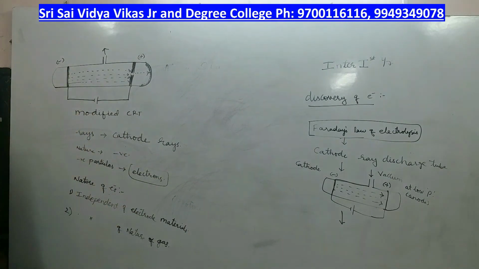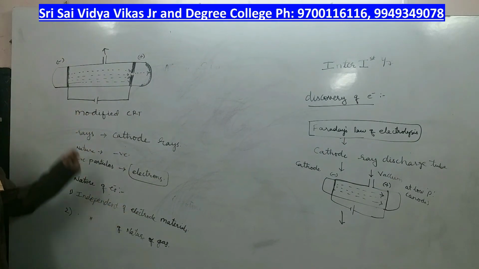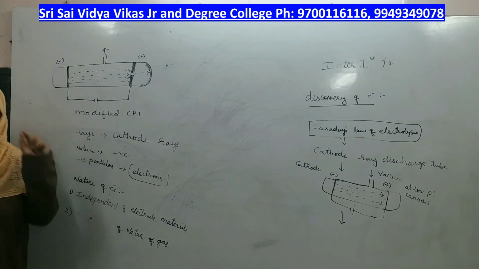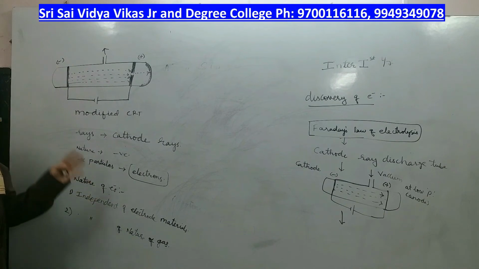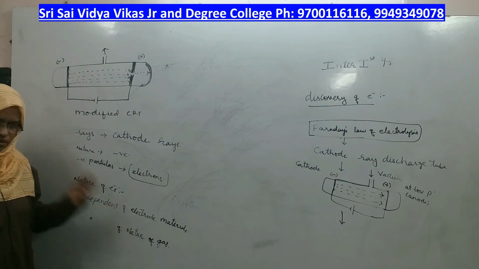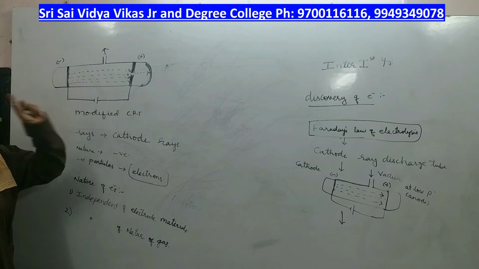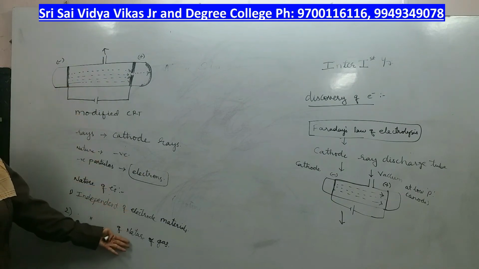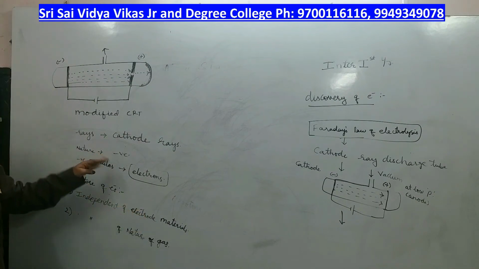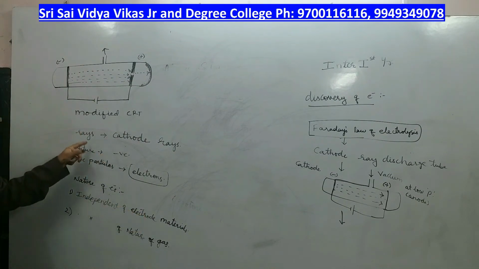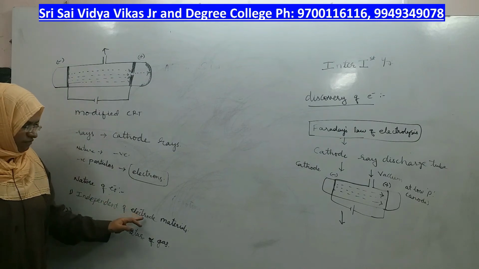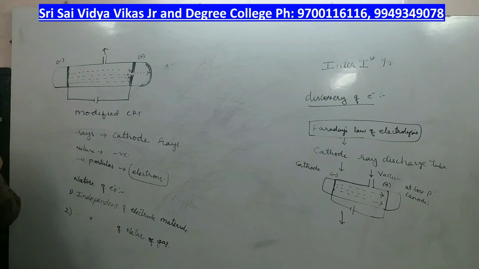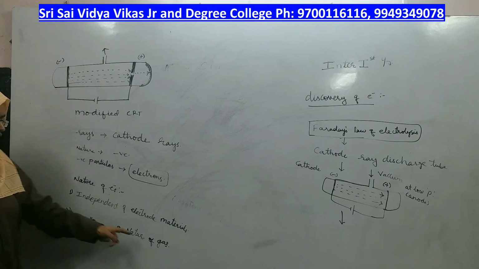What do these two indicate? They indicate that every atom has a constituent particle which is called an electron, and you cannot have any atom without an electron, right? Electrons are the fundamental or constituent particles which do not depend on all these factors or parameters. They are there in every atom, be it the smallest atom, hydrogen, or even the heavy metals. Every atom has these subatomic particles, which do not depend on the size of the atom, the density of the atom, or the nature of the gas.